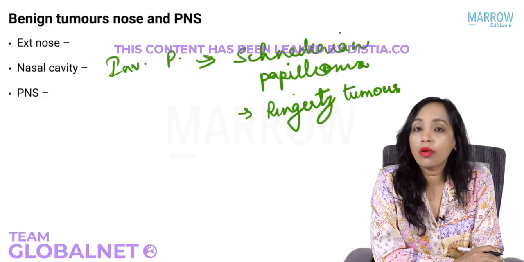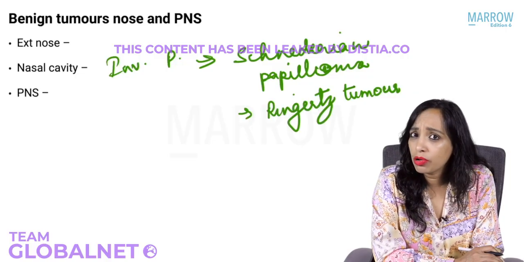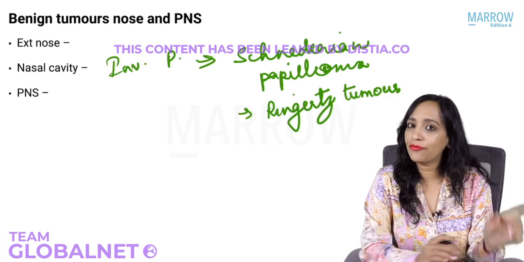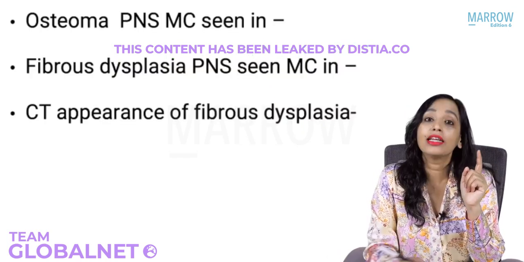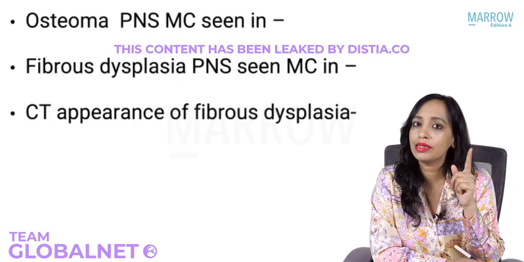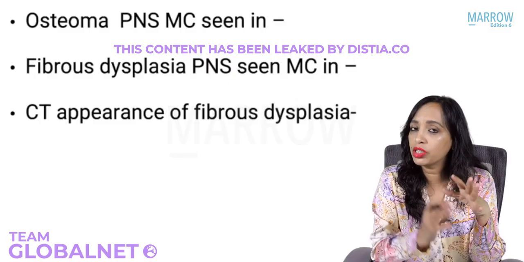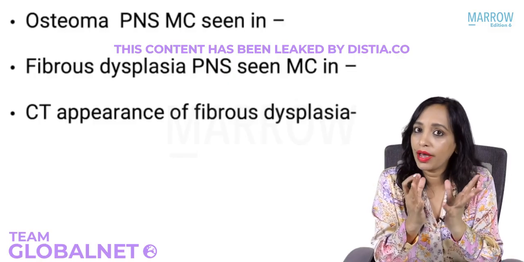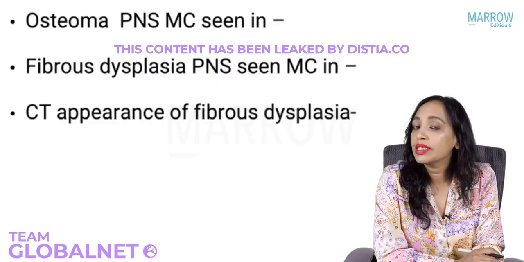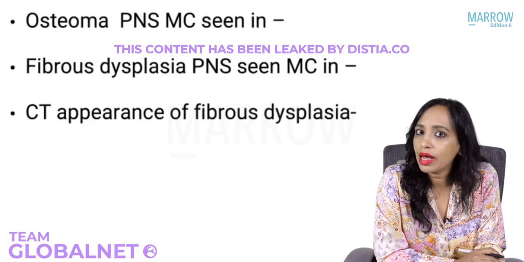The most common benign tumor of the paranasal sinuses is, yes, osteoma. Osteoma is seen most commonly in the frontal sinus. Except for which paranasal sinus benign tumor is seen most commonly in the maxillary sinus? Yes, that is fibrous dysplasia. It has to be differentiated from ossifying fibroma, which is well circumscribed. And what is the CT appearance of fibrous dysplasia? Yes, very good. It is ground glass appearance.